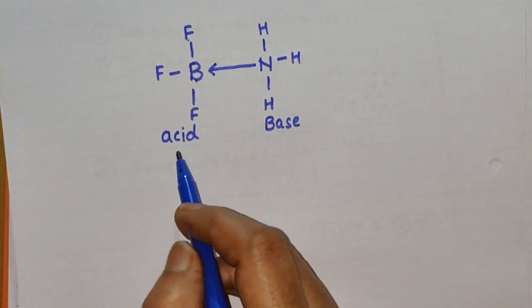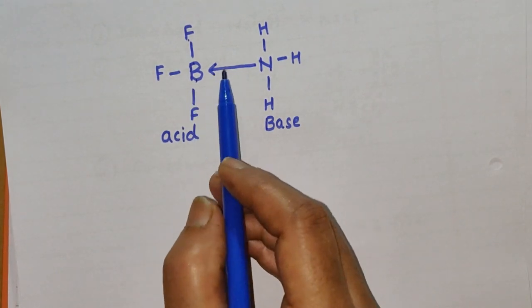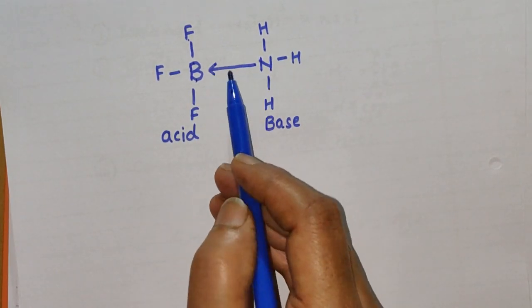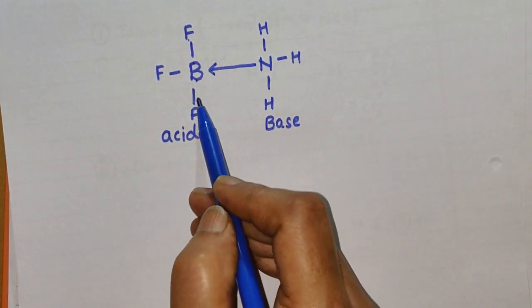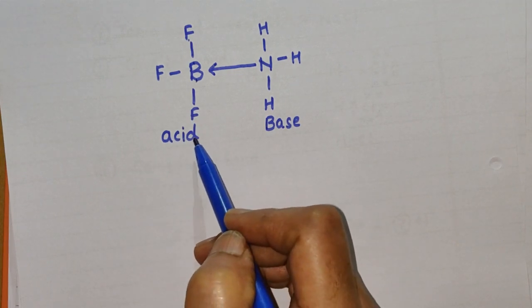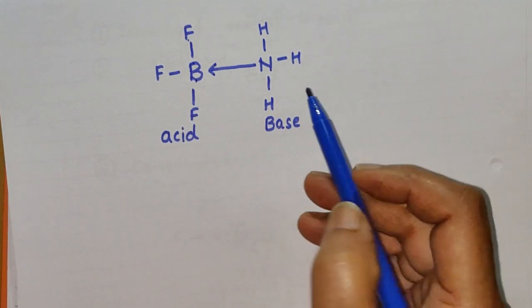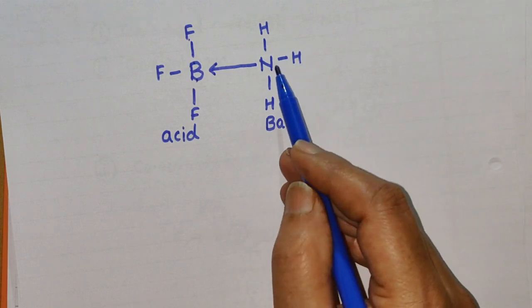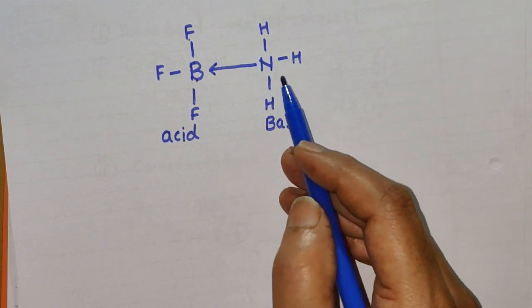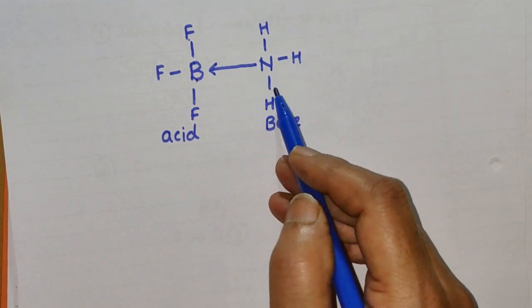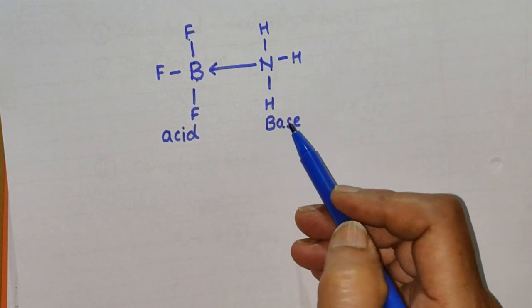According to Lewis theory, the substance which accepts the pair of electrons in the formation of a coordinate bond is called an acid, and the substance which donates the pair of electrons is called a base.